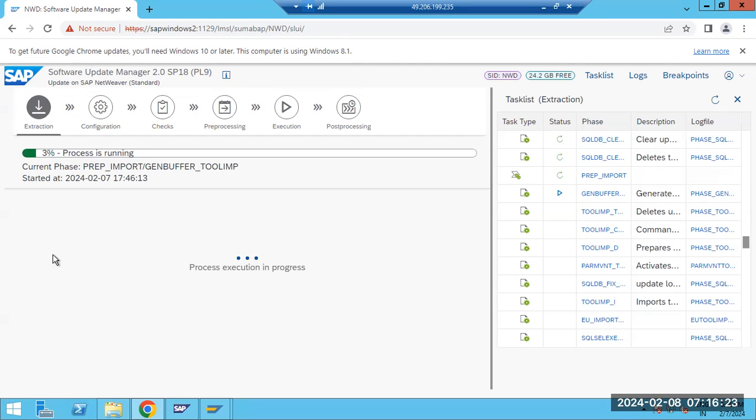In the extraction phase, it asked for the SAP DDIC passwords and SAP services passwords. Then we proceeded further: scanning the download directory, extracting the download patches, checking component versions and consistency, shadow kernel copy.